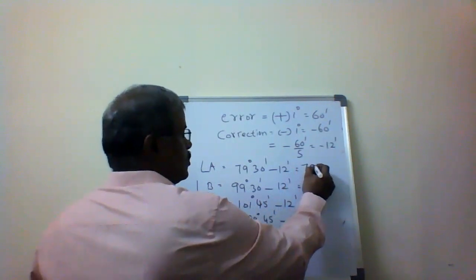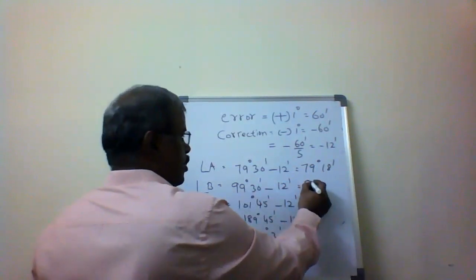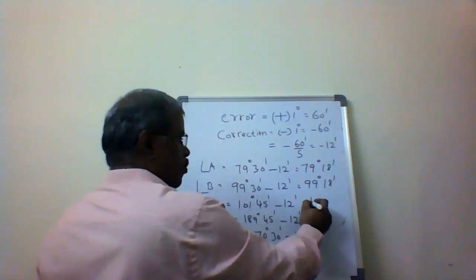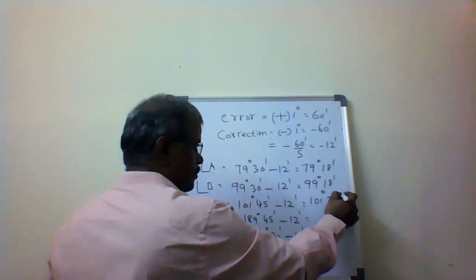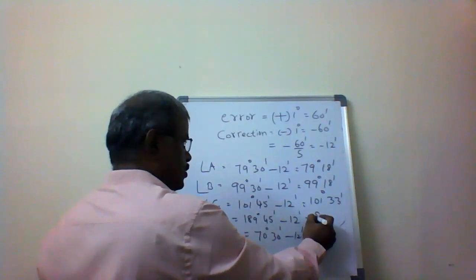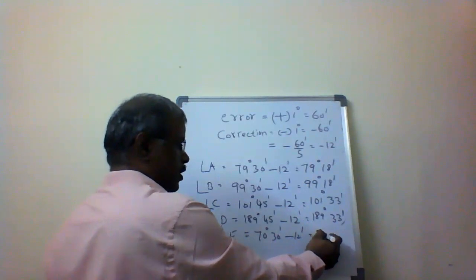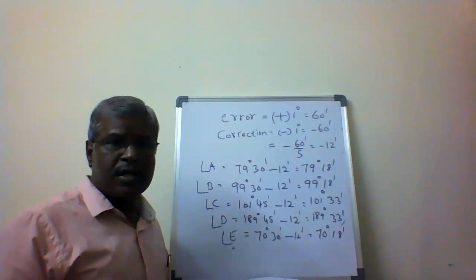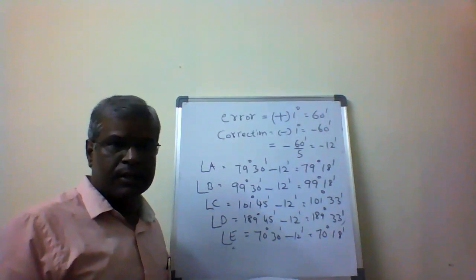So 79 degrees 18 minutes, 99 degrees 18 minutes, 101 degrees 33 minutes, 189 degrees 33 minutes, 70 degrees 18 minutes. These are the corrected interior angles. So after applying the corrected angles.